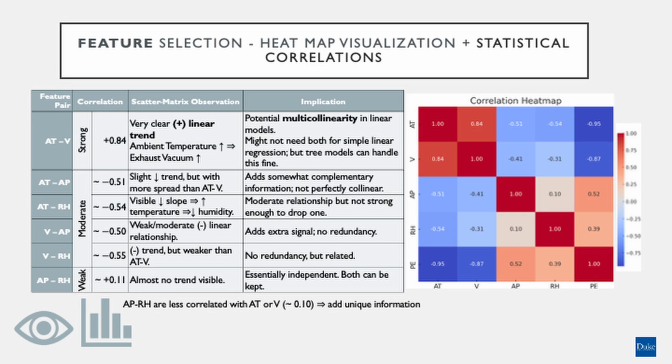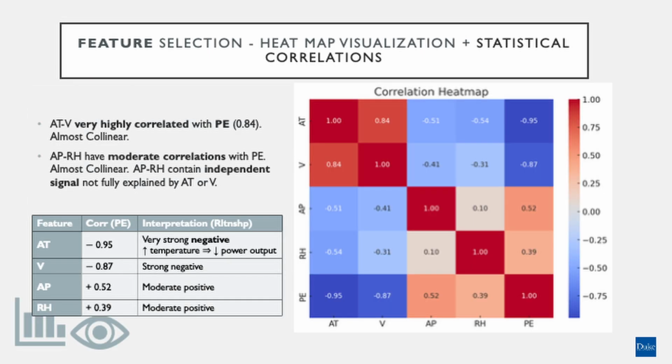After the three model testing, the final pick was KNN. It was accurate and well-behaved under the correlations that we have just reviewed. Our model choice respects both the physics and statistics. We kept all four features. AT and V are primary, AP and RH like independent signals. This relationship also motivates the model choice you'll see later, a model that can capture local structures and tolerate correlated